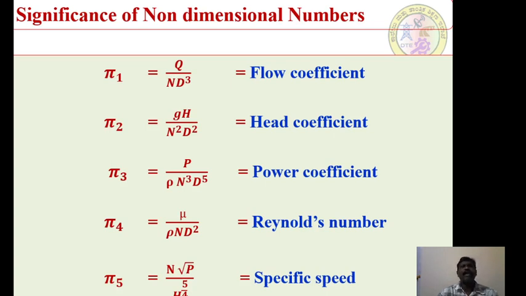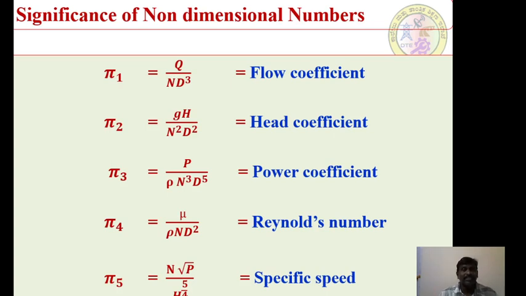So now we have non-dimensional numbers pi 1, pi 2, pi 3, pi 4, pi 5 that are expressed in terms of the variables which are influencing the performance of the respective turbo machine. Each and every variable indicates a particular type of significant number: flow coefficient, head coefficient, power coefficient, Reynolds number, specific speed.